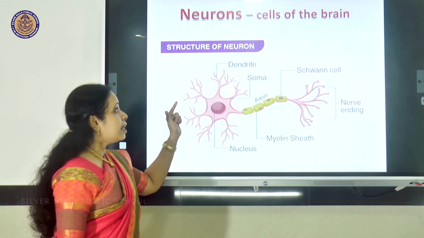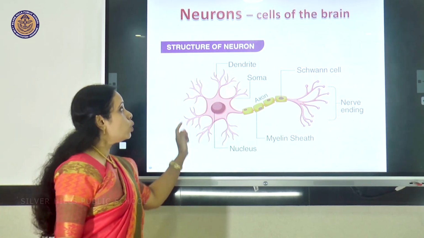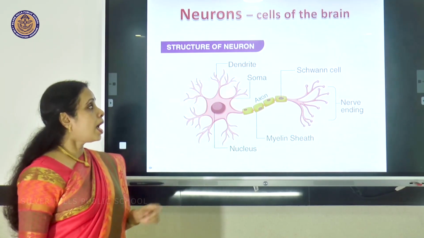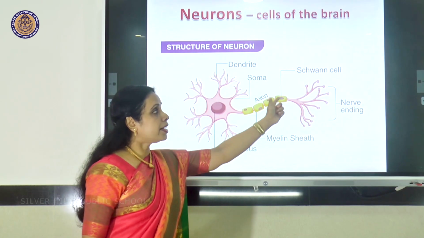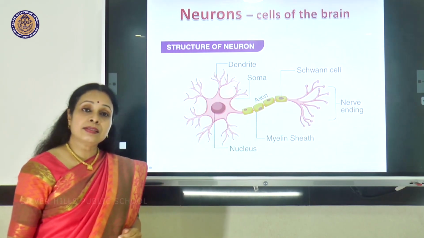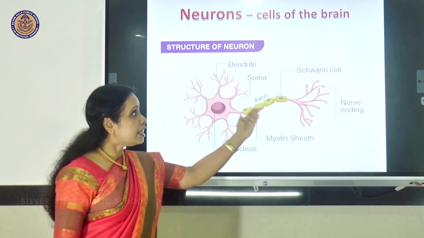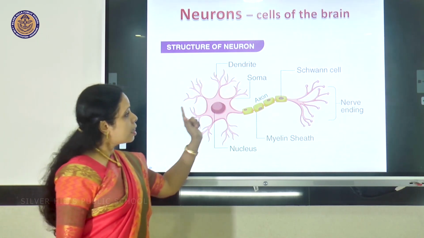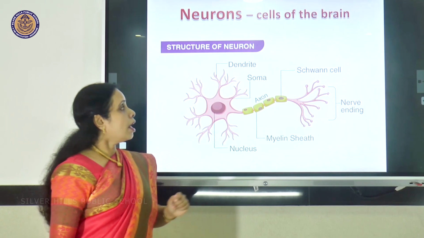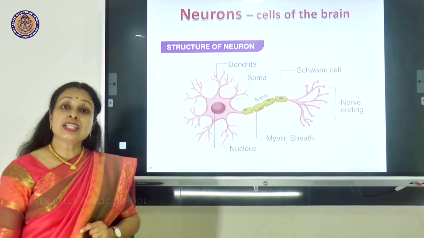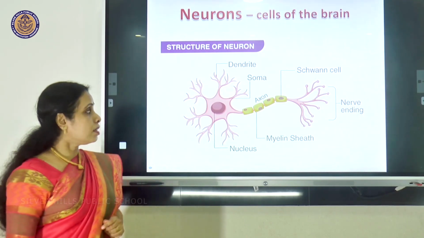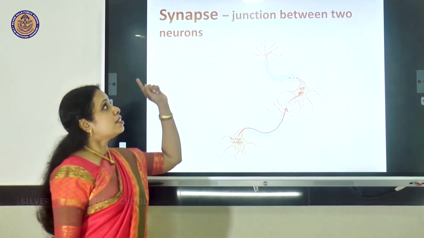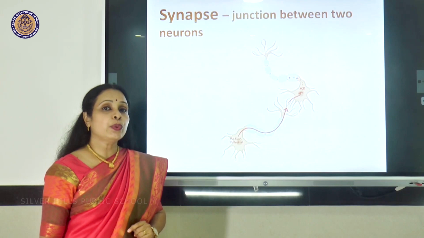The dendrons are subdivided into smaller structures called dendrites, and the axons are divided into axonites which have the nerve endings. Again, this long axon is covered by a sheath called the myelin sheath. Synapse is the junction between two neurons.